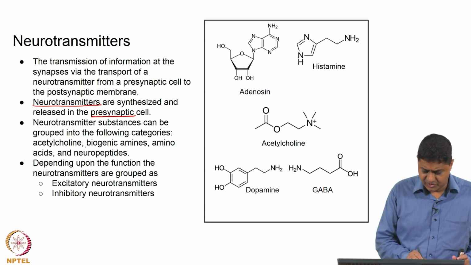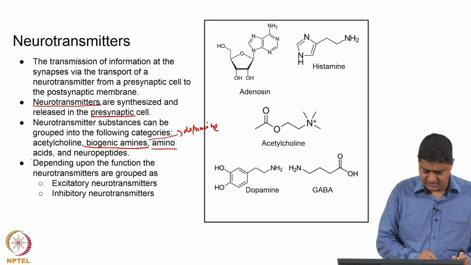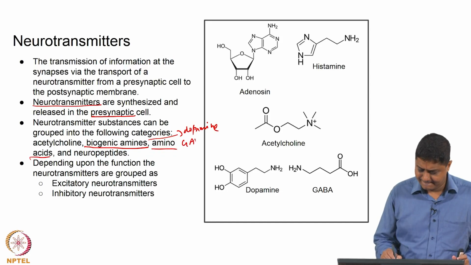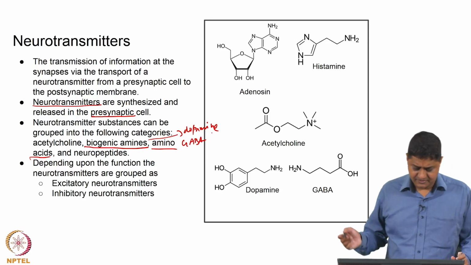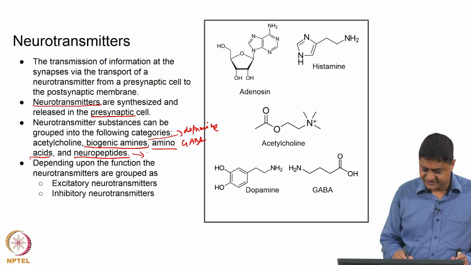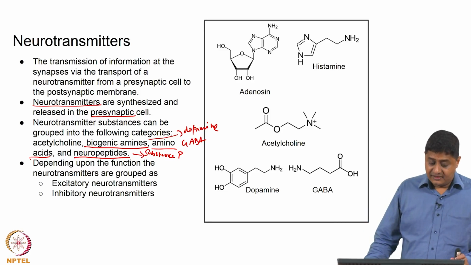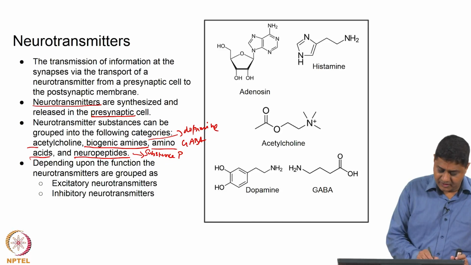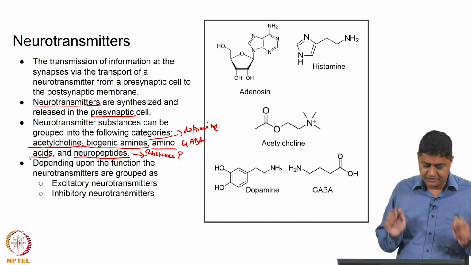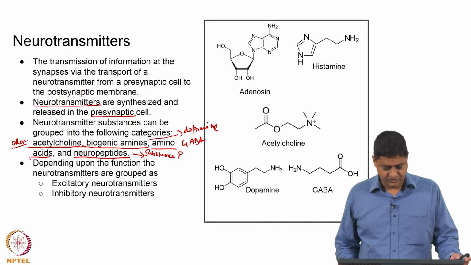These are biogenic amines, an example is dopamine. Amino acids, examples are GABA or glutamate. Neuropeptides, examples are substance P or somatostatin, right. And then there are other neurotransmitters. An important neurotransmitter classified as other neurotransmitters is acetylcholine.